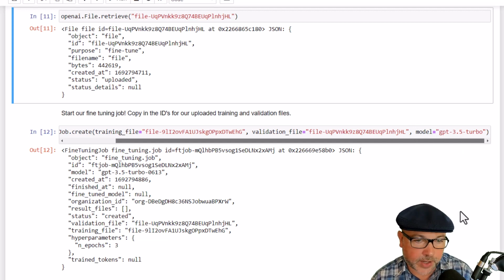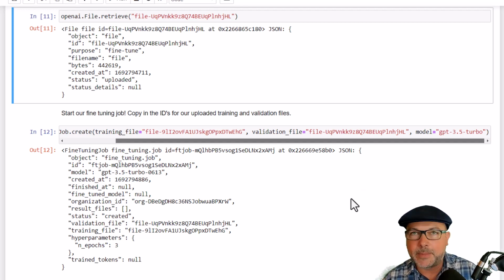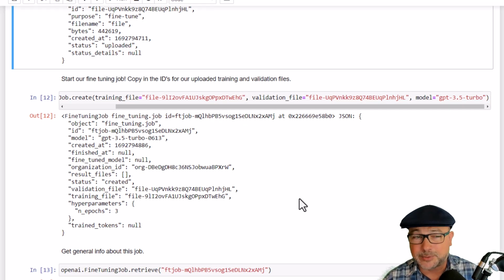So yeah, we're actually fine-tuning GPT itself. And coming soon, they say GPT-4 can be fine-tuned as well in the same way. So this is exciting stuff. We're taking the latest and greatest AI technology and making it even more specific and fine-tuned to our needs. In this case, making data from Star Trek.